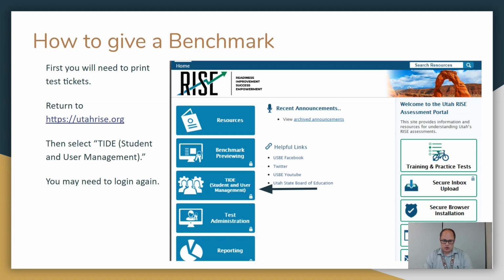They do have an option here to print off the tickets. And really, if you wanted a workaround where you didn't have to go here, you could probably look up their SSID number in Aspire and find it. That's also not a big deal. But the tickets work great.